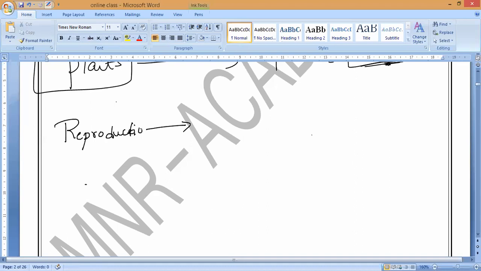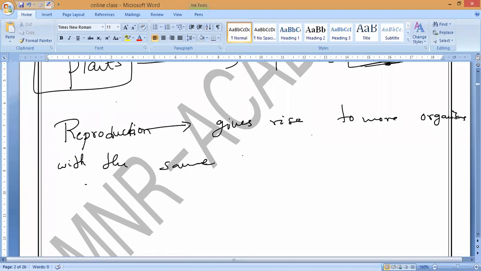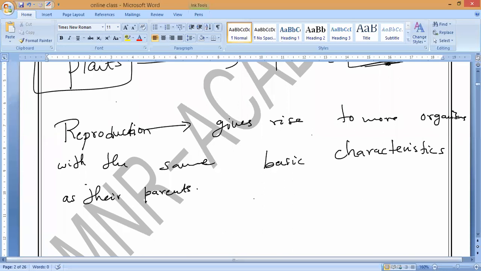So reproduction always will give what? It will give rise to more organisms. More organisms with the what, guys? With the same basic characteristics as their parents. Please write it.